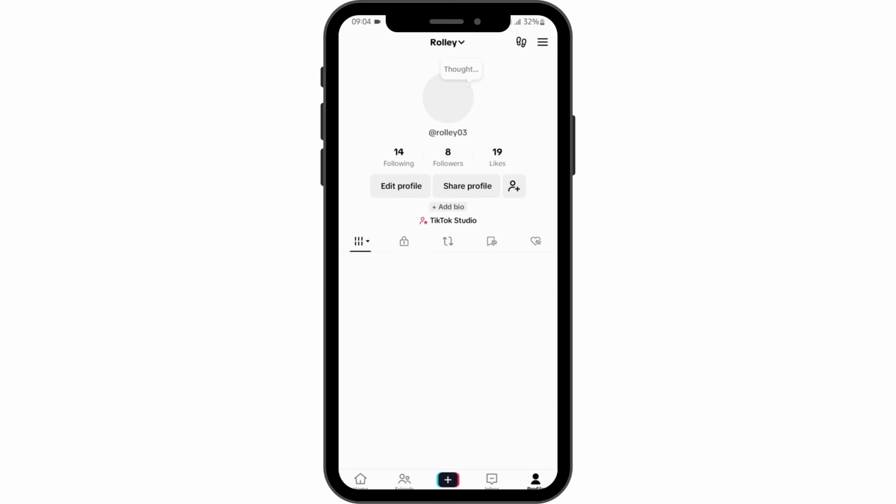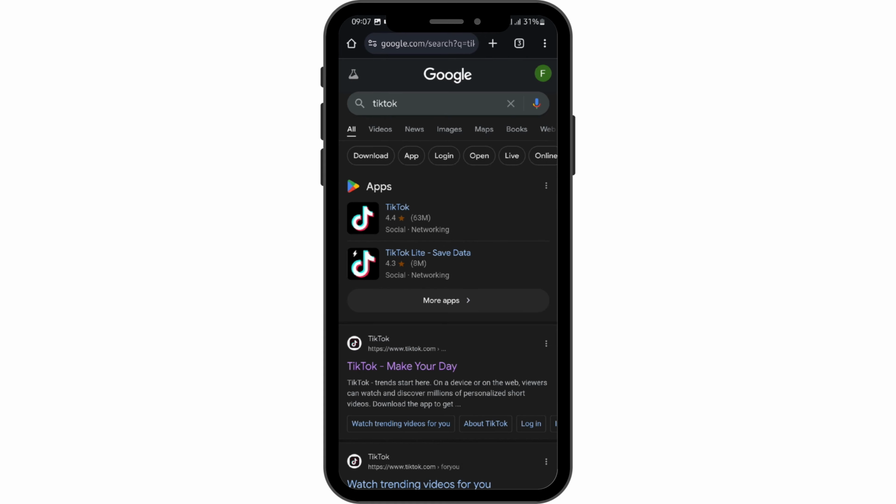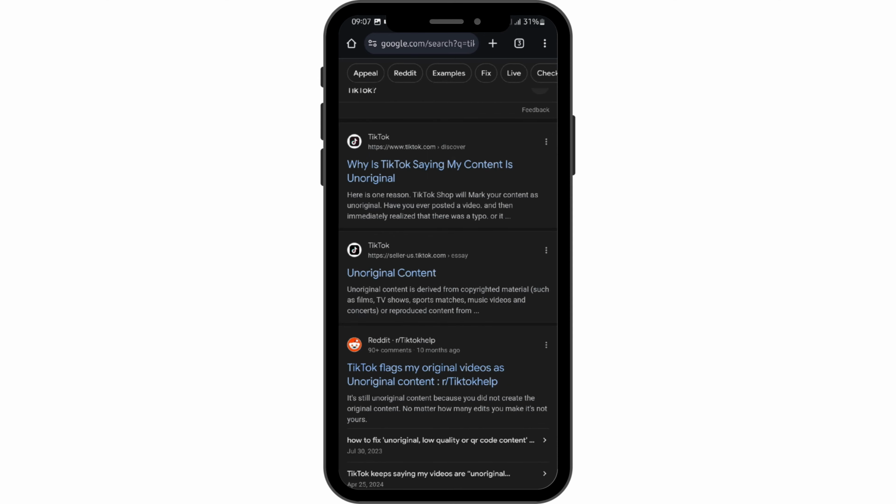So the first method that you can start with is by creating original content. Ensure that your content is unique and not a repost or a compilation of existing contents from other content creators or platforms. Also be noted to avoid watermarks. Don't post content with visible watermarks or logos from any other platforms, for instance, Facebook or Instagram.